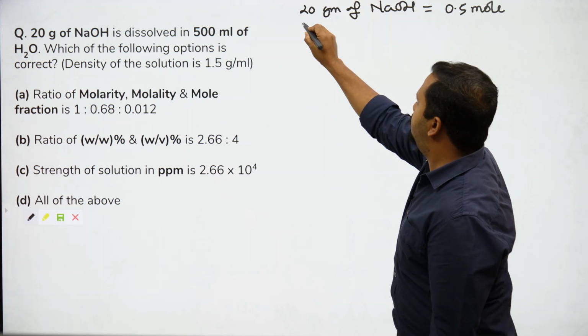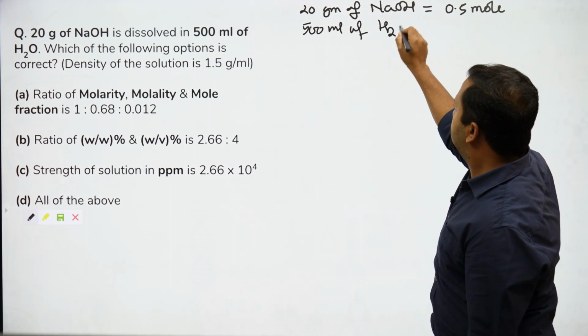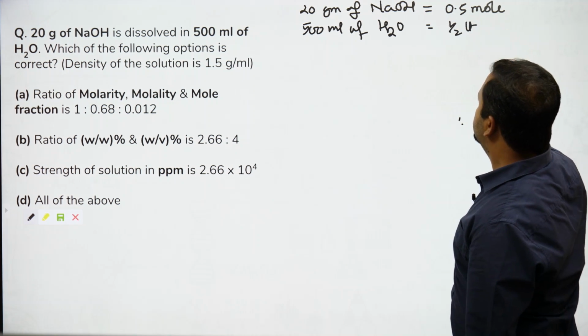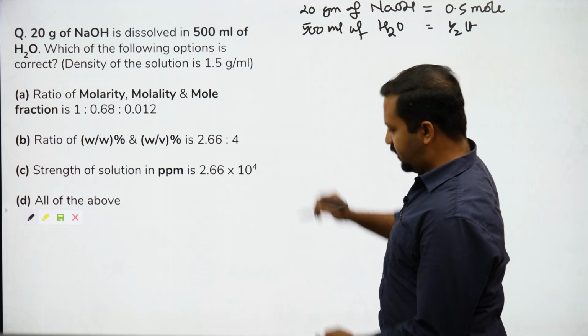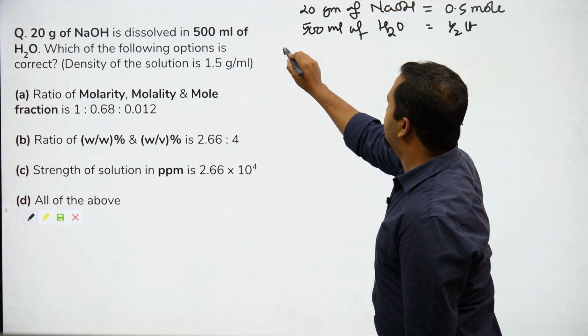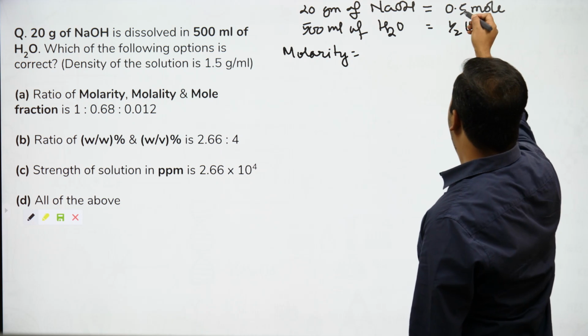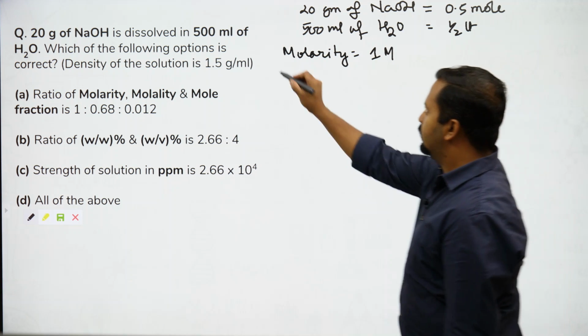We can write 500 ml of water as half a liter. Okay, so molarity we identify first. Molarity will be 0.5 by half, that is 1. Done.